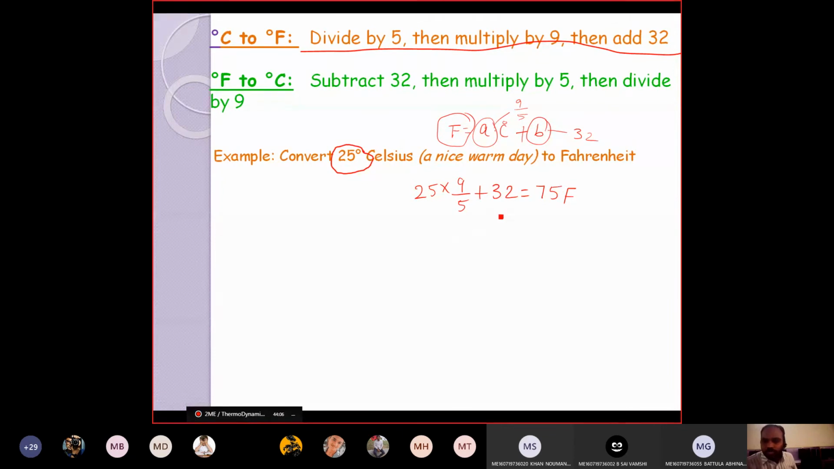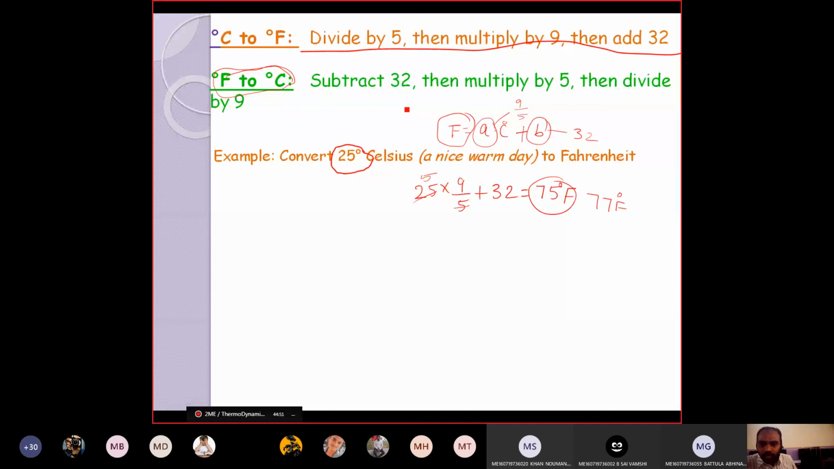This is the normal room temperature on a warm day. Room temperature is generally 25 degrees centigrade. In India we call it that, in the US they call it 77 degrees Fahrenheit, because they follow the US system. Clear now? 5 fives are 25, 9 fives are 45, 45 plus 32 is 77.